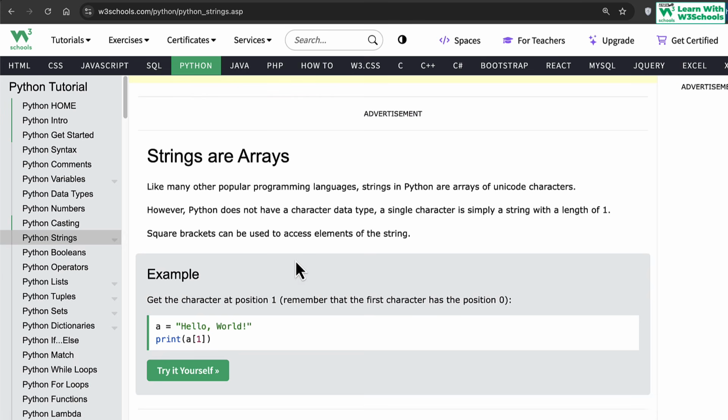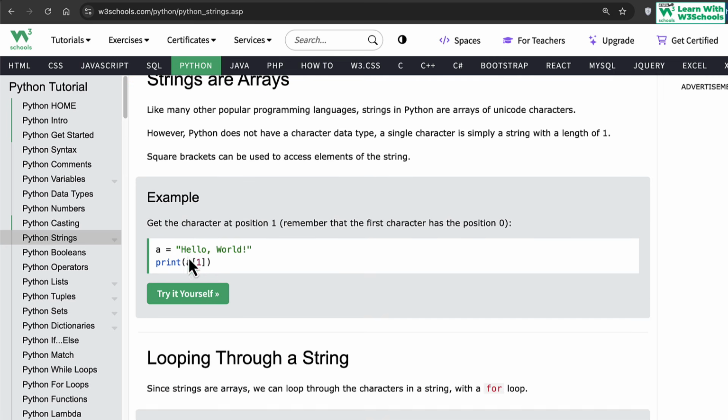Now, one thing you have to understand is that in Python, and similarly in most other languages as well, internally strings are considered as arrays. What do we mean by that? When we create a string, every character in a string is assigned a specific index number, and internally it's like having multiple characters assigned to a single variable, which is defined in terms of an array.